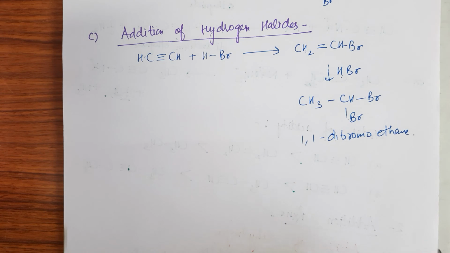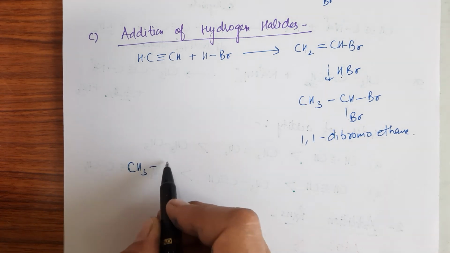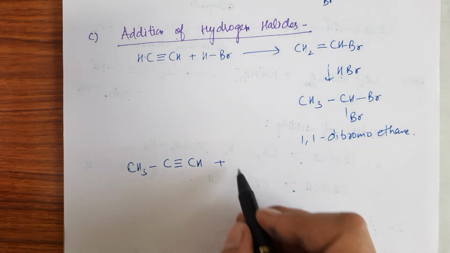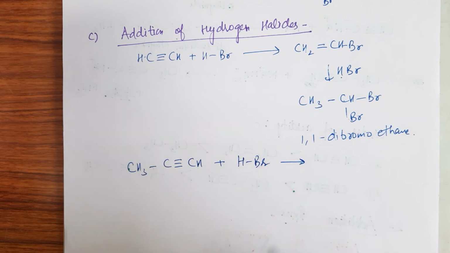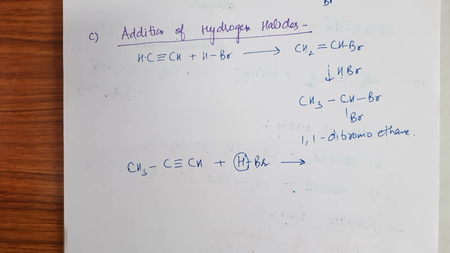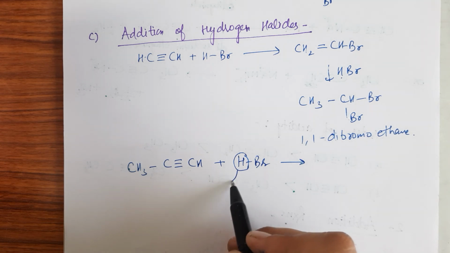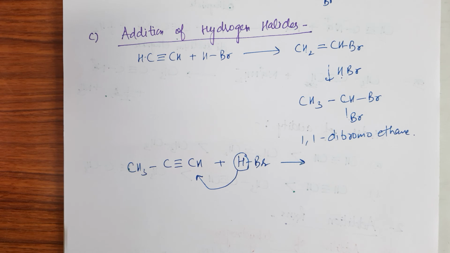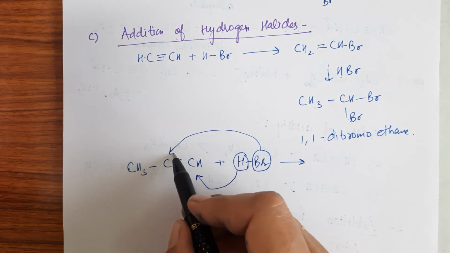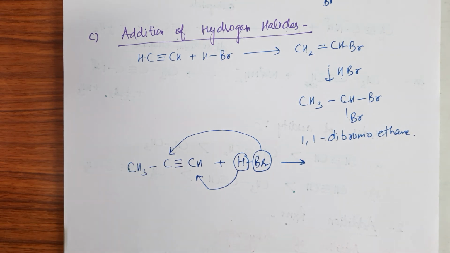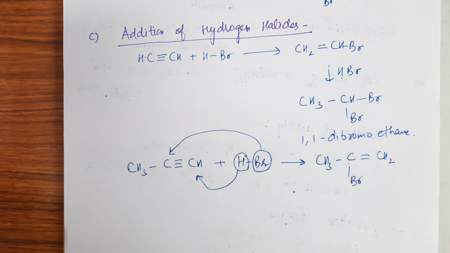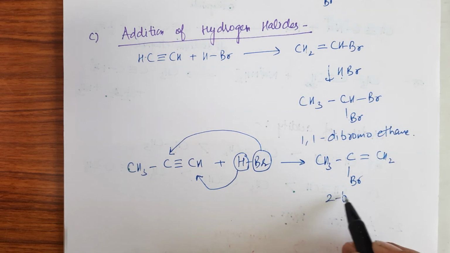Okay. Now if I am taking an unsymmetrical alkyne just like propyne, and I want to react it with HBr, then remember the Markovnikov rule: hydrogen always goes to the carbon having more number of hydrogen atoms, whereas the negative part will go to the carbon having less number of hydrogen atoms. That means the formation of this compound, right? 2-bromopropene is formed.